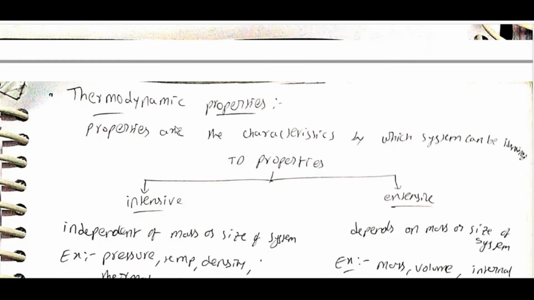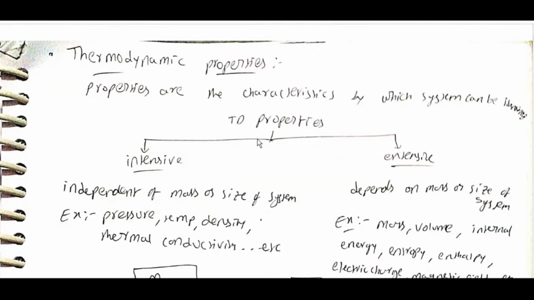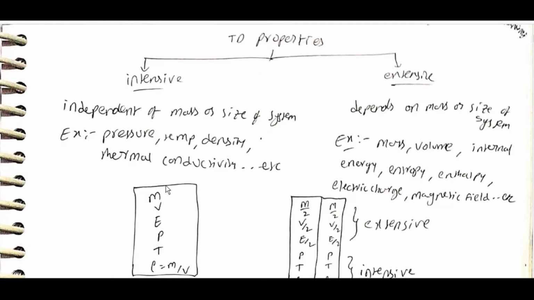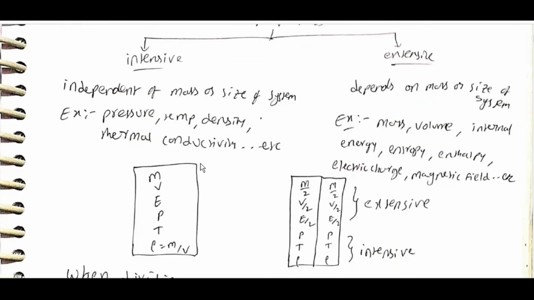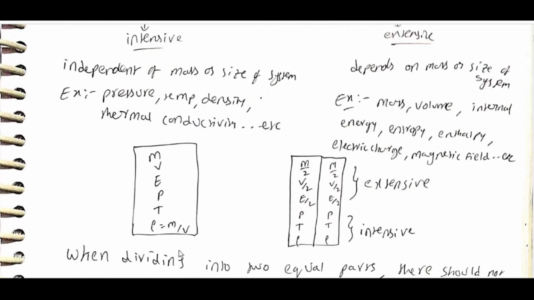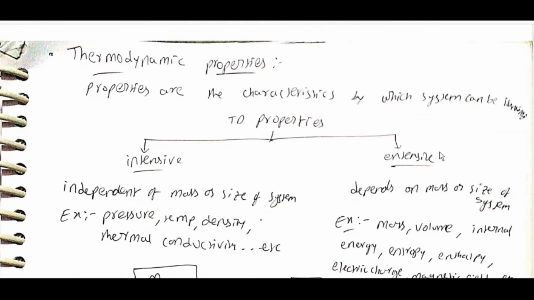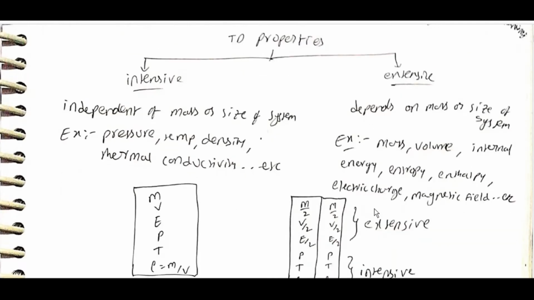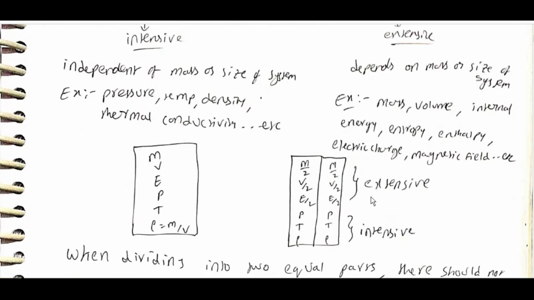Thermodynamic properties are the characteristics by which a system can be identified. Intensive properties are independent of mass or size of the system. Example, pressure, temperature, density, thermal conductivity, etc. Here M, V, E, P, T, rho is equal to M by V. Extensive properties depend on mass or size of the system. Example, mass, volume, internal energy, entropy, enthalpy, electrical energy, magnetic field, etc.